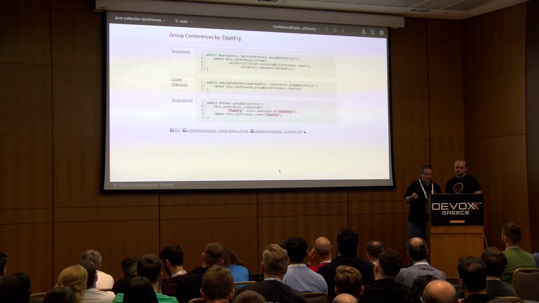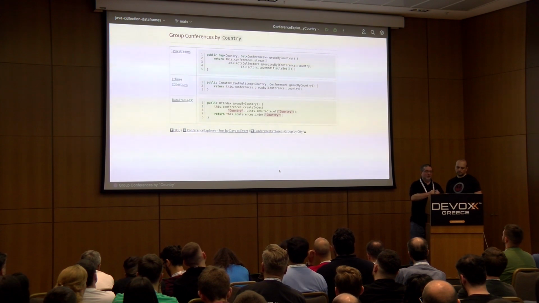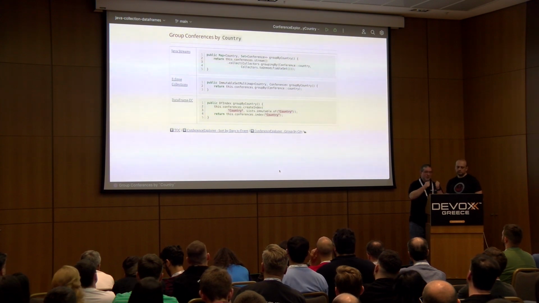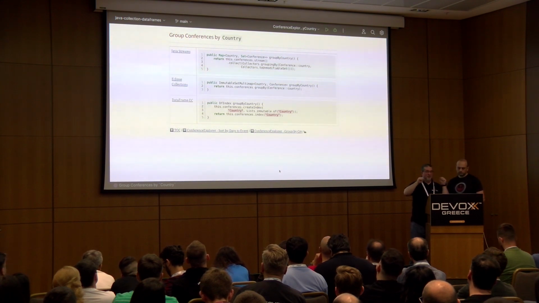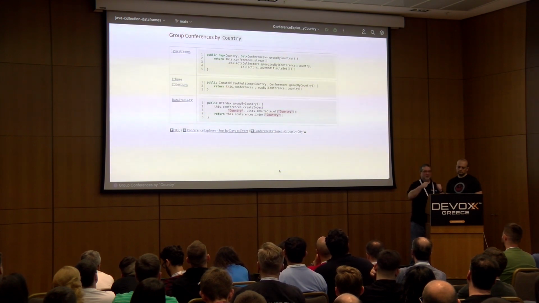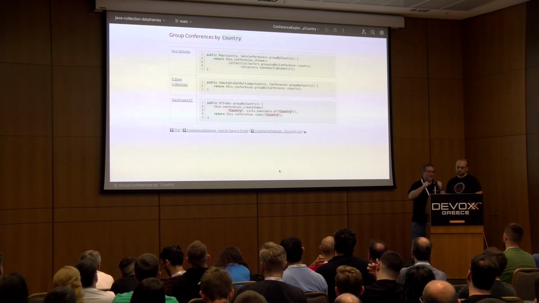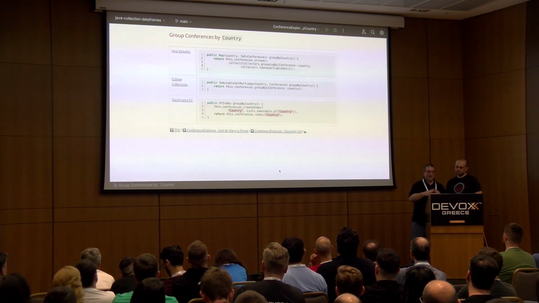With Eclipse Collections, what's interesting is because the methods are directly on the collections themselves, they're covariantly overridden for different types. If you recall, Conference Explorer for Eclipse Collections had an immutable set for conferences. So immutable set knows that if I do group by, I can return a specific type, and in this case, for an immutable set, I want to return an immutable set multimap. So it gets very specific.